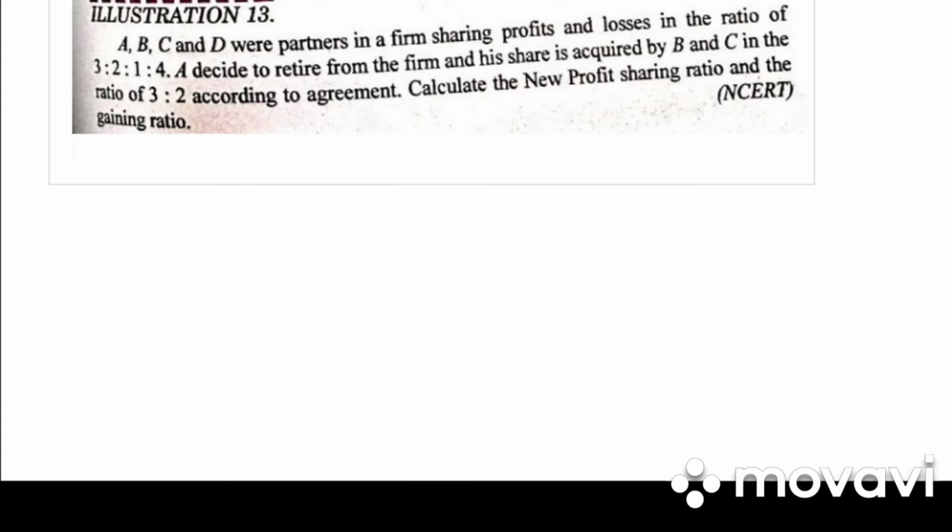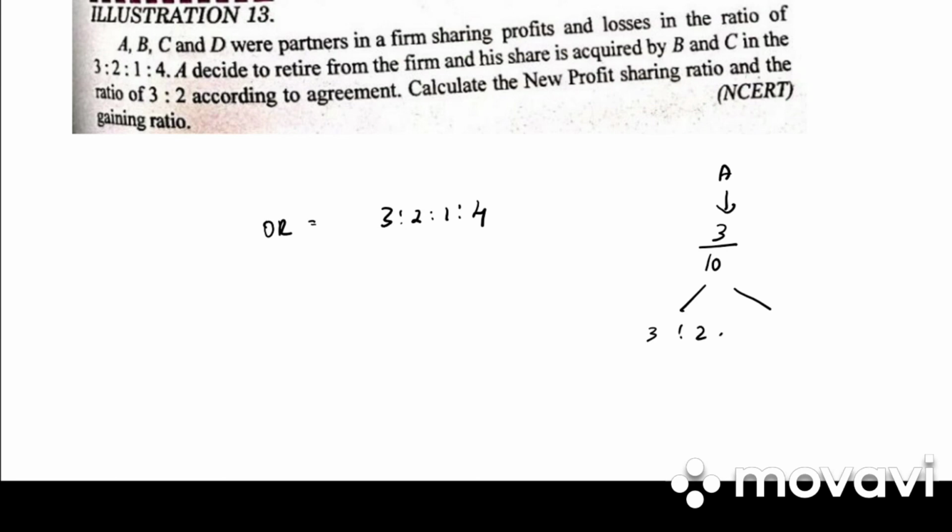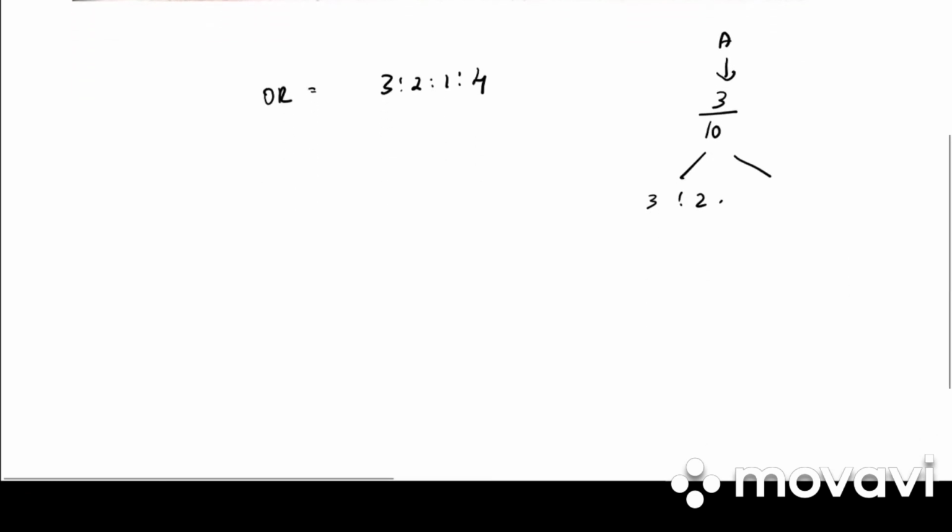Let us take the last problem, that is illustration 13. A, B, C, D were partners in a firm sharing profit and loss in the ratio 3:2:1:4. A decides to retire from the firm and his share is acquired by B and C in the ratio 3:2. So, A retires. A's share was 3/10. His share is taken by B and C in the ratio 3:2. Calculate new profit sharing ratio and gaining ratio.